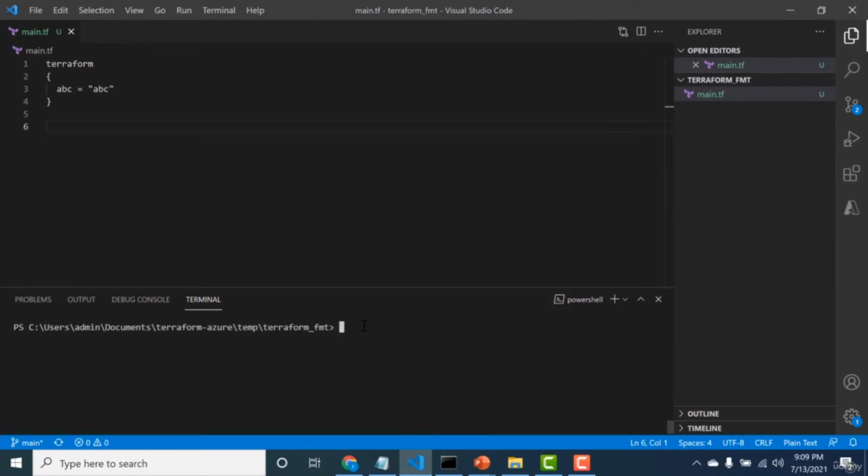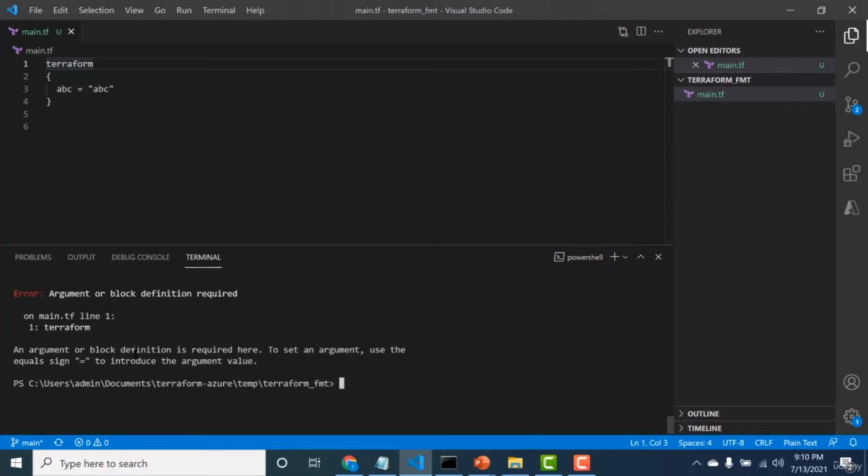So, as you begin your journey in Terraform, there will always be complications with regards to correct syntax. Now, there is a command called terraform fmt that makes sure that your syntax is proper. So, you can always use this command, especially if you are worried about the syntax. So let's look at this particular block. This is a Terraform block, and I have my curly braces in the next line, which is an incorrect syntax. So let's run terraform fmt and let's see what happens.